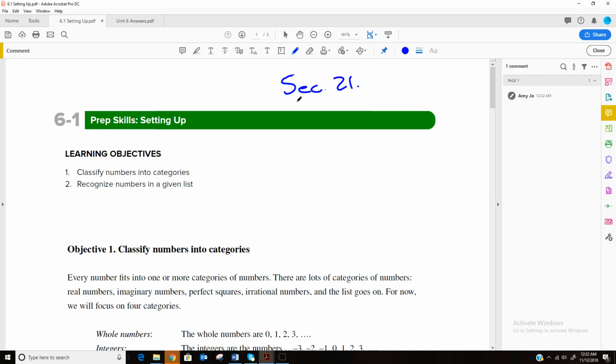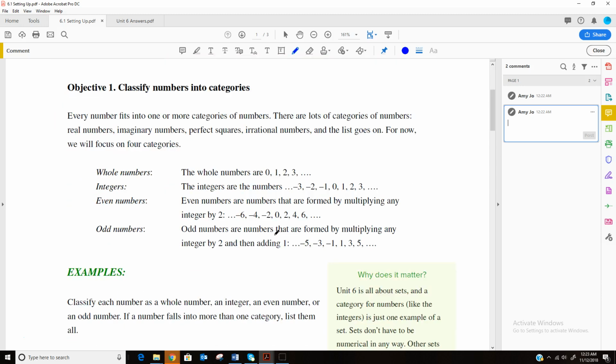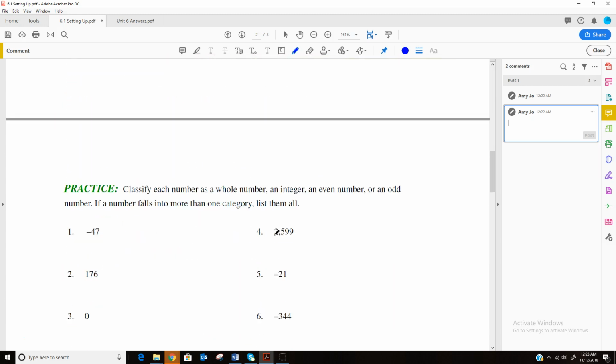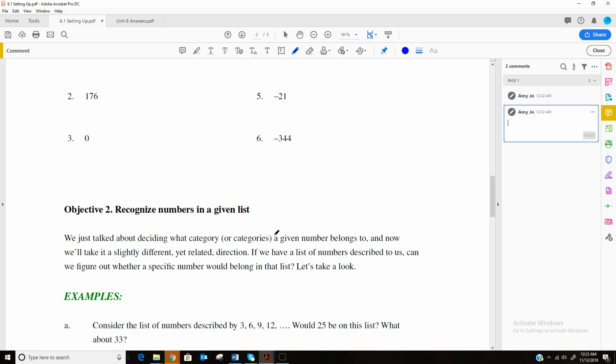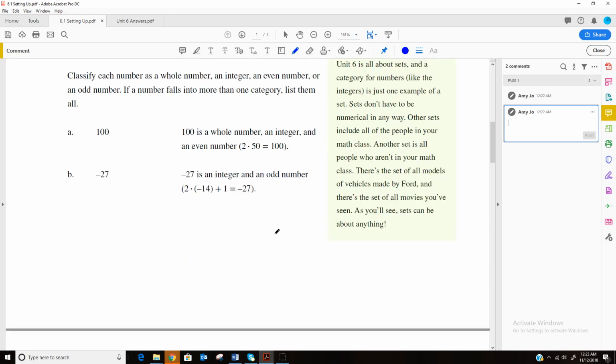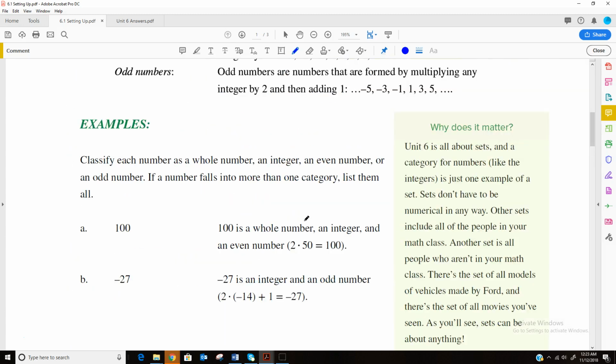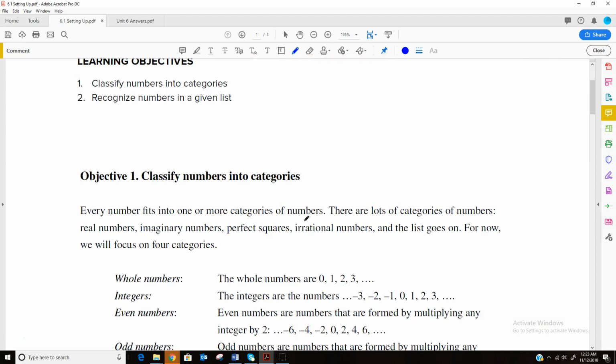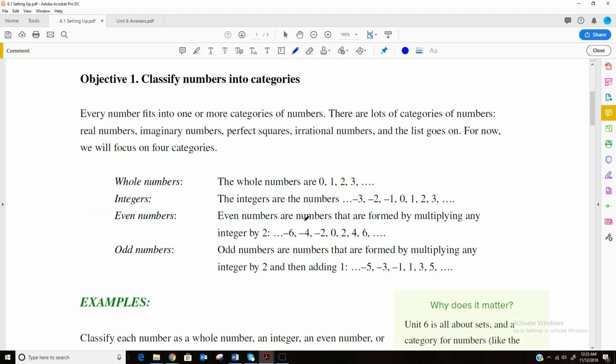We're going to do what in our book is considered section 21. We're going to talk about two different prep skills. The first one is classifying numbers into categories, and the second one is recognizing numbers in a given list. So when we're classifying numbers into categories, we're basically deciding whether or not they fit into certain groups of numbers.